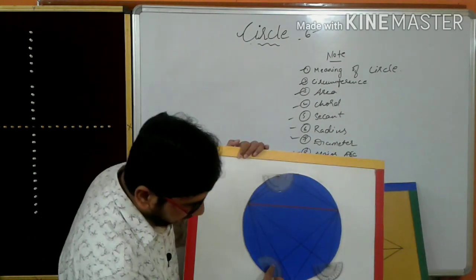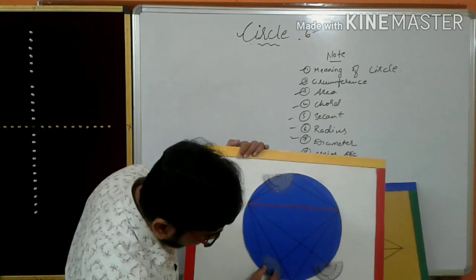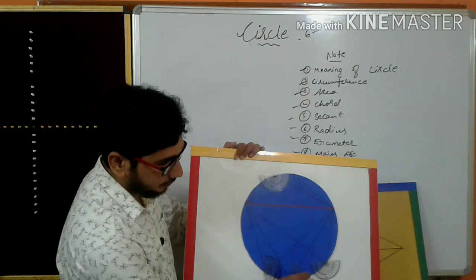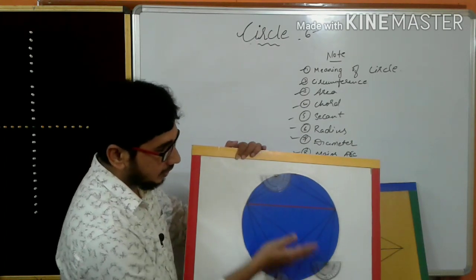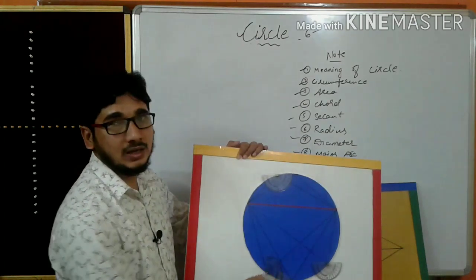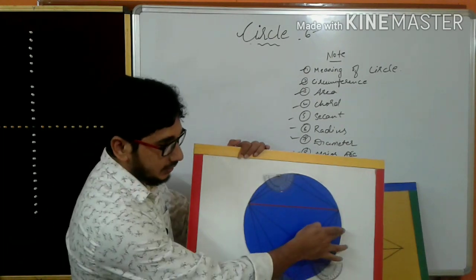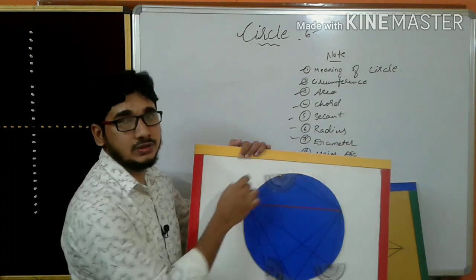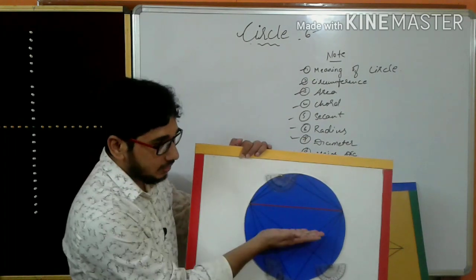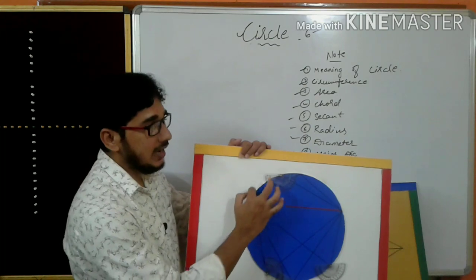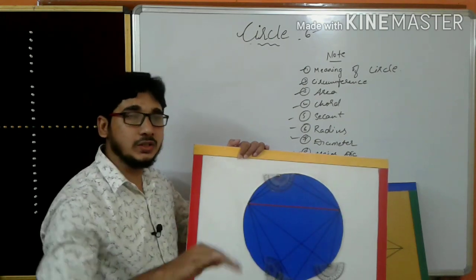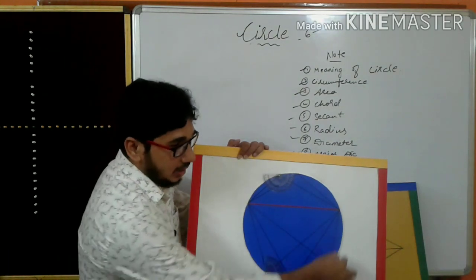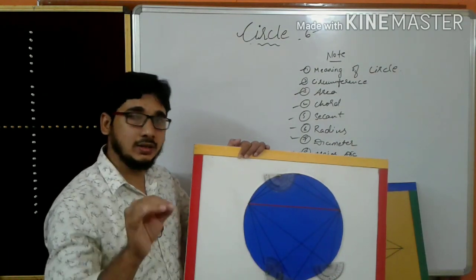If you measure how much you are getting here, see 65, wherever you measure now, for this chord, this is 65 here. Okay, 65. If I change the chord length here, the angle will vary. But remember, when the chord is at the center of the circle, the angle at the circumference of the circle is 90 degree. If the chord is little up, the angle at the minor arc is always more than 90 degree. Angles at the major arc are always less than 90 degree.